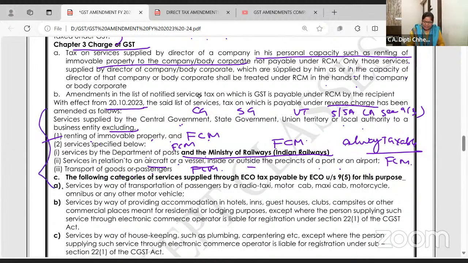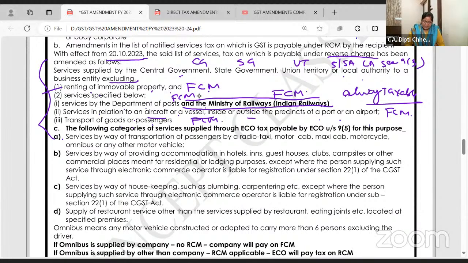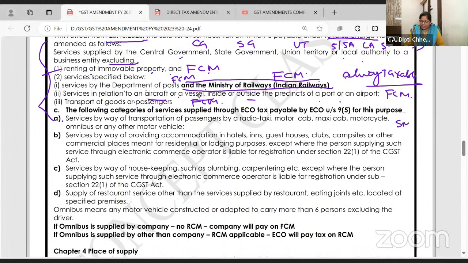Ma'am, why you have revised this? Added is only Ministry of Railways. Okay, this is an amendment. I feel they can ask you to write a short note. I said no, दो amendment है, एक ये और एक next page पे आएगा.